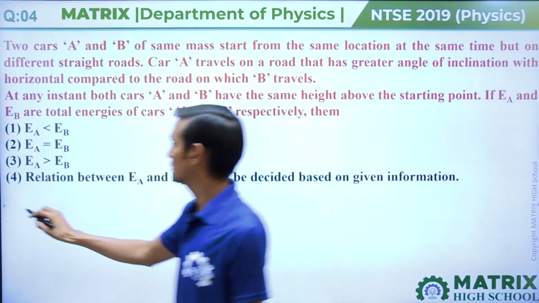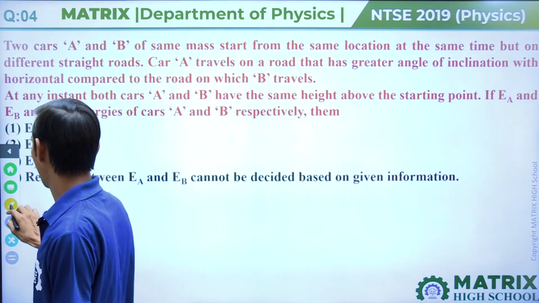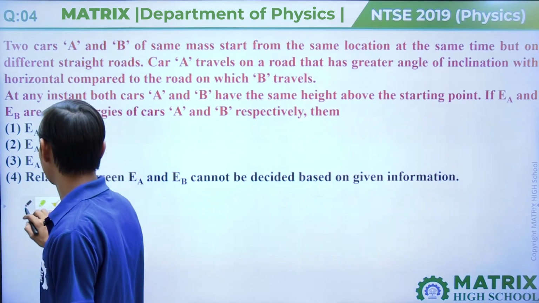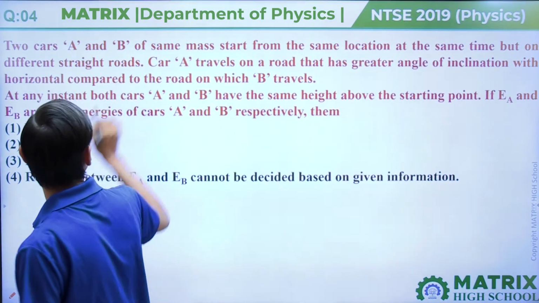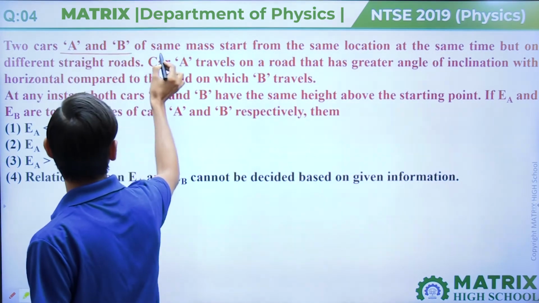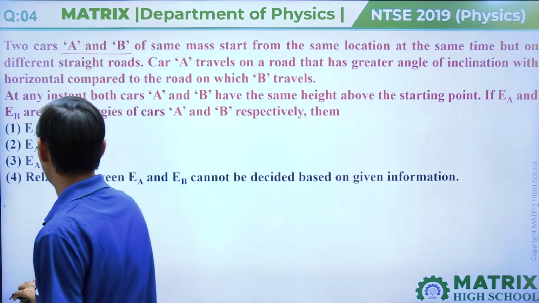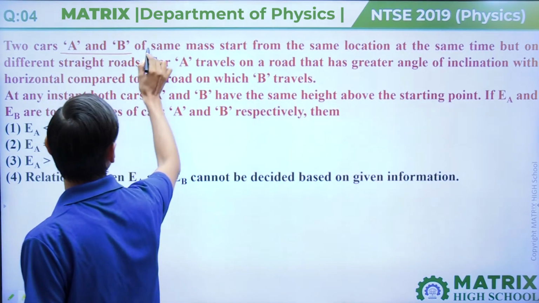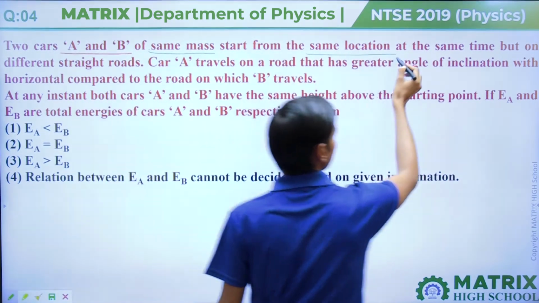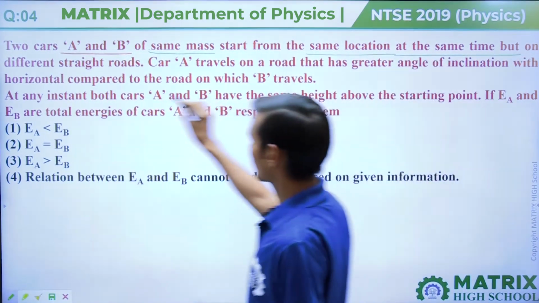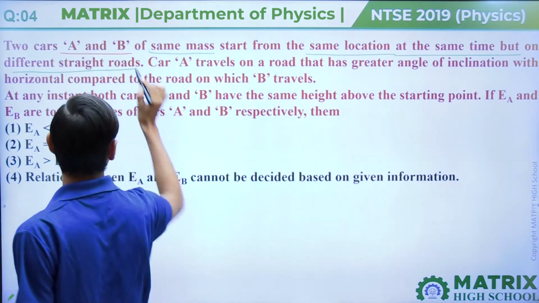In this question, given that two cars A and B of same mass start from same location at the same time but on different straight roads.